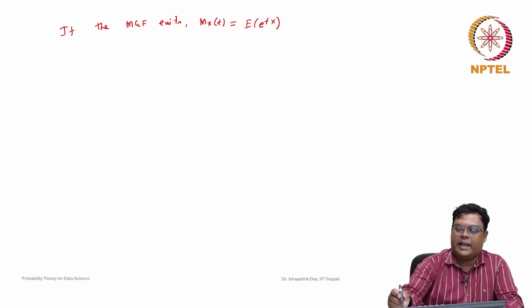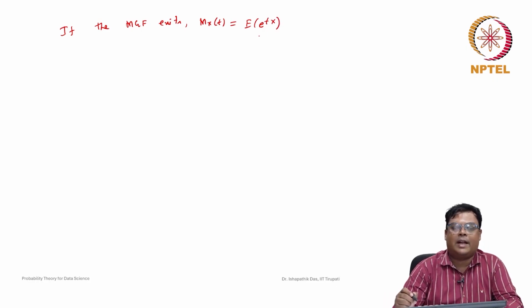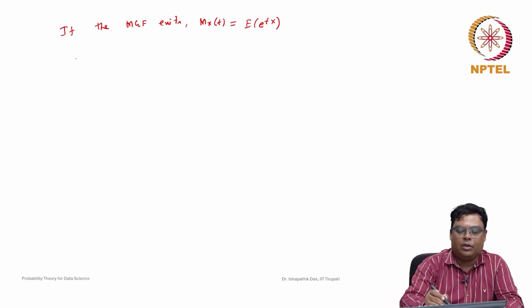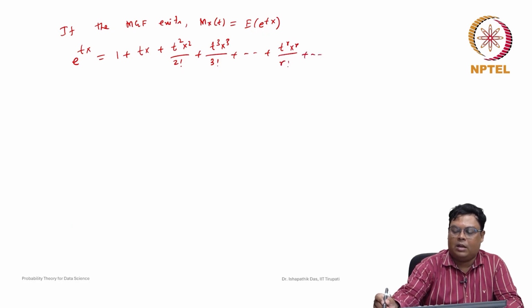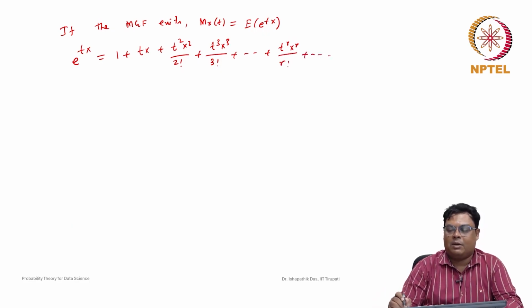We know that e to the power of tX can be represented as an infinite sum: 1 plus tX plus t squared X squared by 2 factorial plus t cubed X cubed by 3 factorial, and so on, t to the power r X to the power r by r factorial.